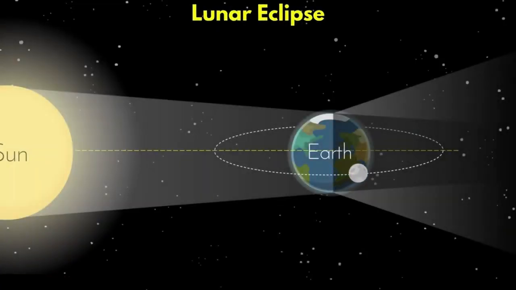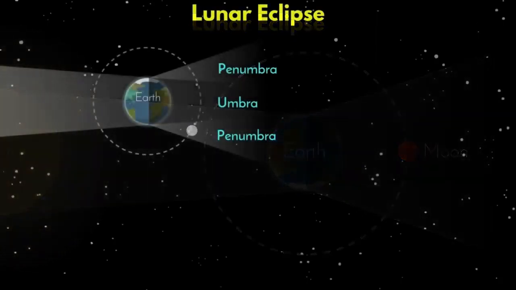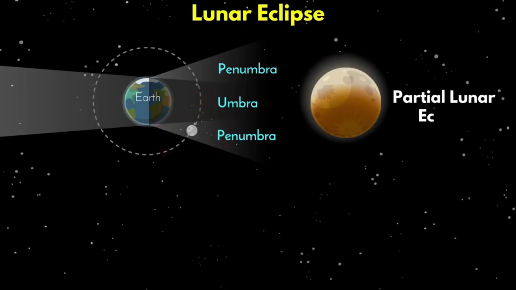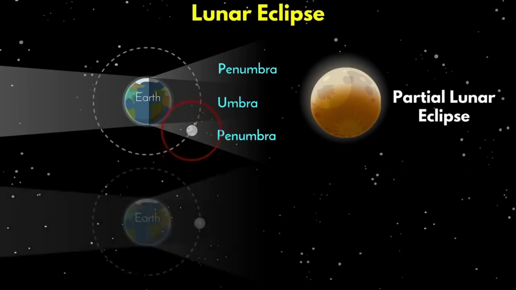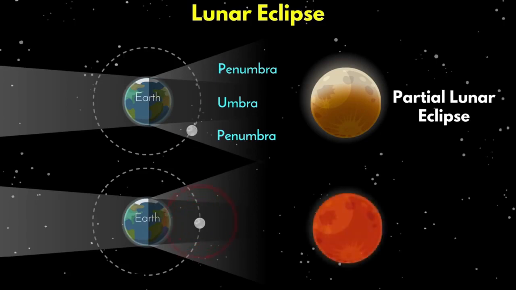Now, for the lunar eclipse, when the earth comes between the moon and the sun, blocking the sunlight from reaching the moon, it is called a lunar eclipse. Lunar eclipse has two different shadows, penumbra and umbra. While in penumbra, we can see a partial lunar eclipse, and when the moon shifts from penumbra to umbra, we can then see a total lunar eclipse. It only occurs during a full moon night and only when sun, earth, and moon are in a straight line.